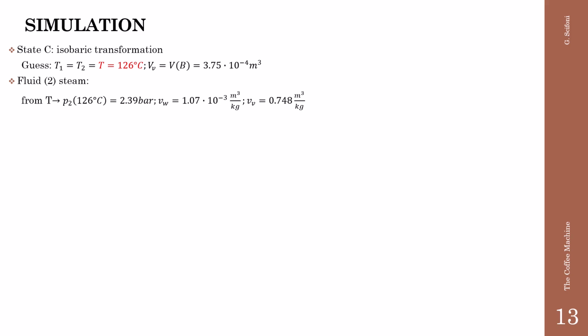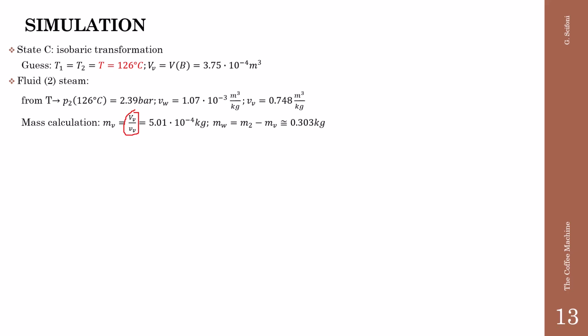For the steam, from the temperature, we calculate the partial pressure, 2.39 bar, the specific volume of the water, the specific volume of the vapor, and then the mass of the vapor as ratio between the total volume of the vapor and the specific volume of the vapor.